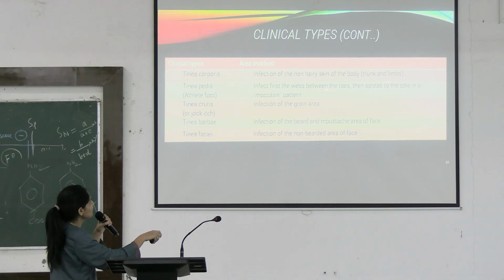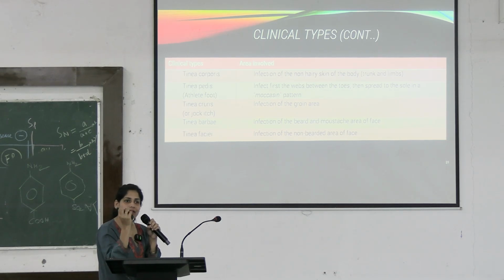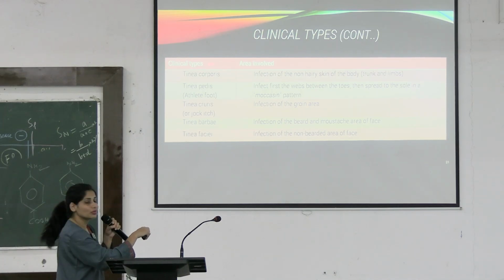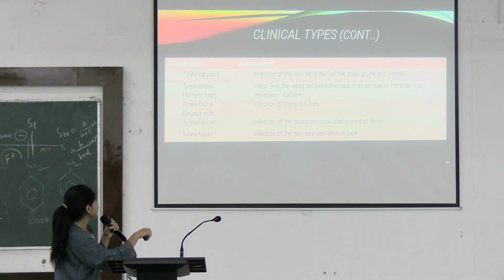So it can infect the webs between the toes and spread to the moccasin pattern. What is moccasin? Here you can see that the heel part of the foot is getting keratinized, getting hard and thick, and infection is caused. It can also cause crusting in these foot areas and there will be breakage. And this is a very common finding. You can see athlete's foot, we call it. Okay. The people who do rigorous training wearing shoes and have a hyper sweating problem can have this athlete's foot.